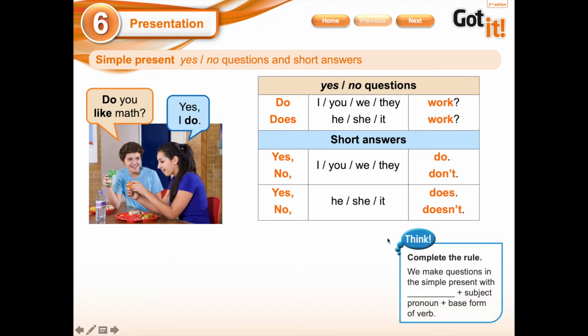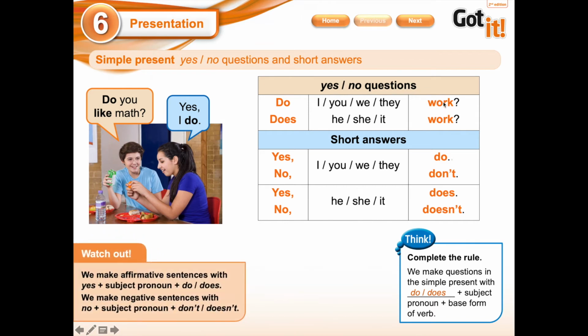So, here we have a rule in the think box. It says we make questions in the simple present with... what are the words that we are going to use? Pay attention. We're going to use do or does plus a subject pronoun, that is this kind of words, and plus a base form of the verb, that is here, the action. Okay? Warning, be careful with this. It says, watch out.